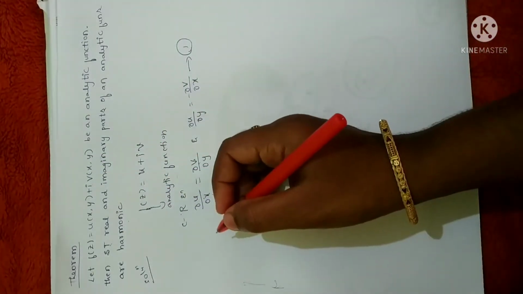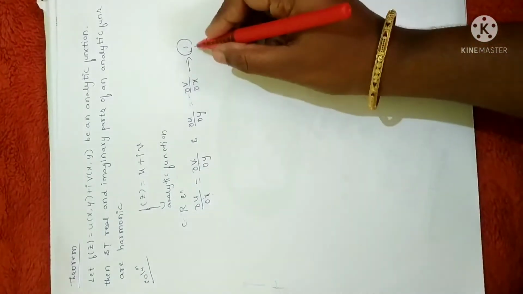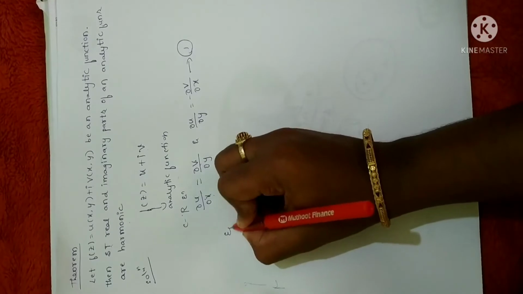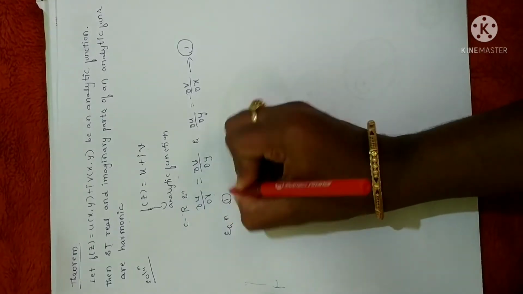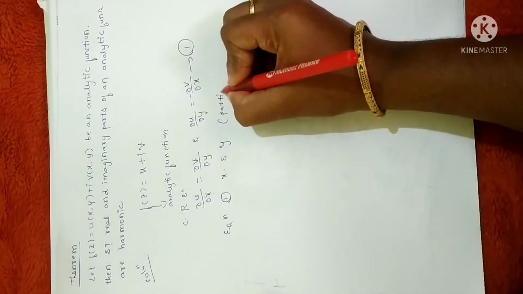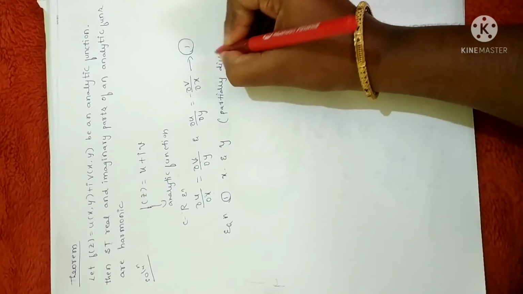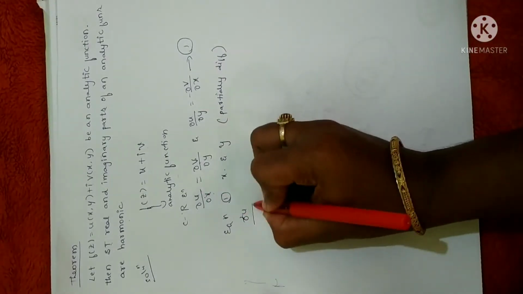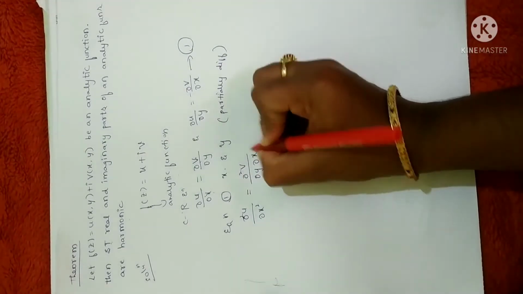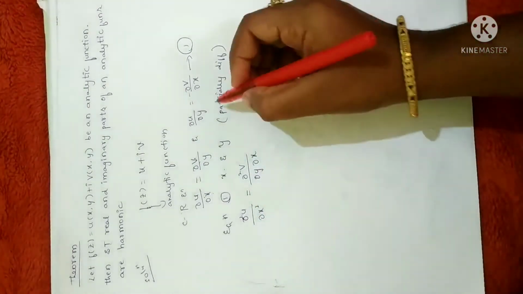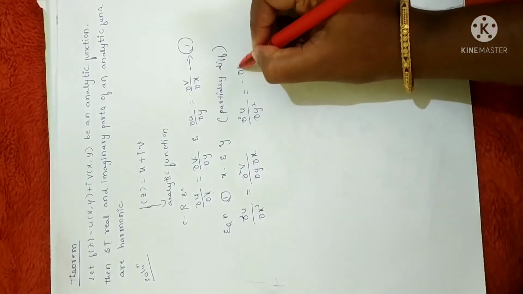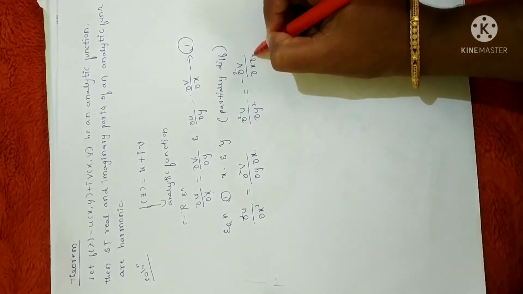Fine. Now the partial derivatives: from equation 1, I'll obtain the partial derivatives. Partially differentiating equation 1 with respect to x and y. So dou square u by dou x square, differentiating with reference to x, you will get dou square v by dou y dou x, since we are differentiating with reference to x. Similarly, when you differentiate with reference to y, you will get dou square u by dou y square is equal to minus dou square v by dou x dou y.